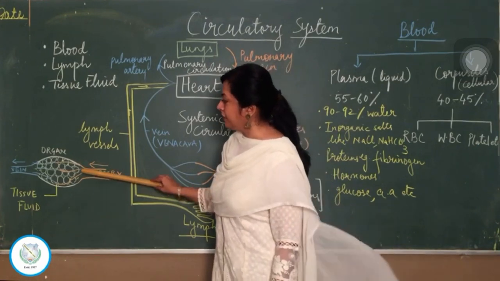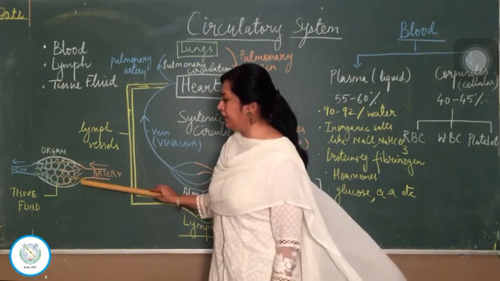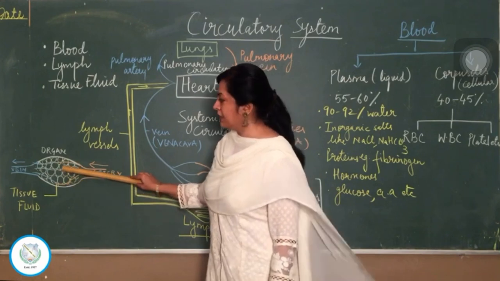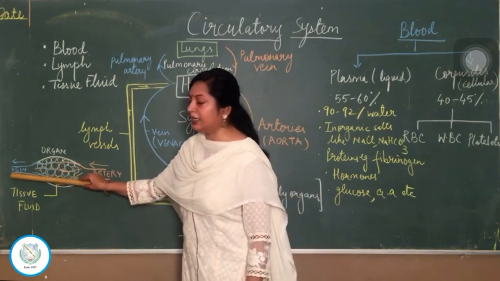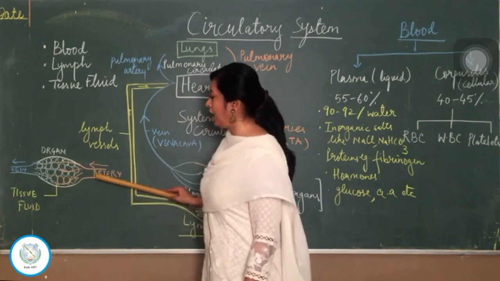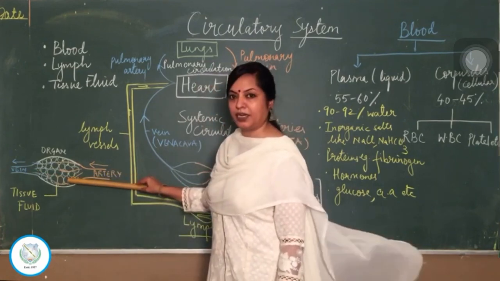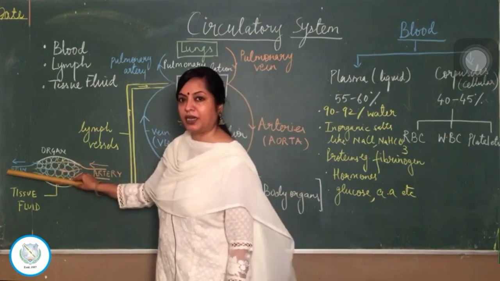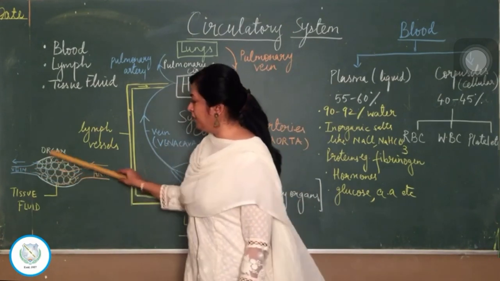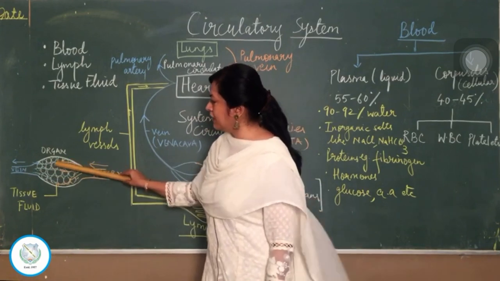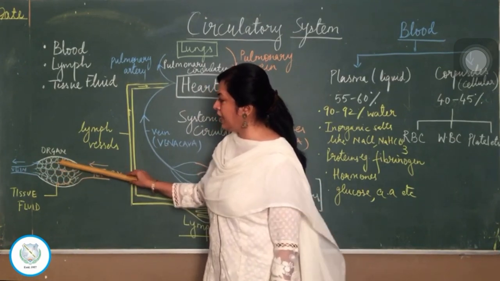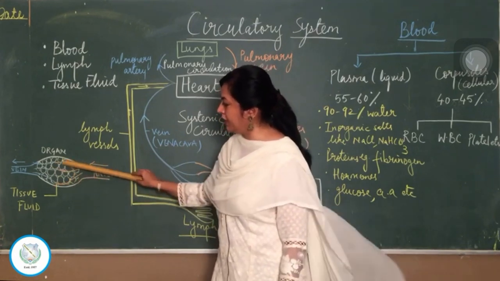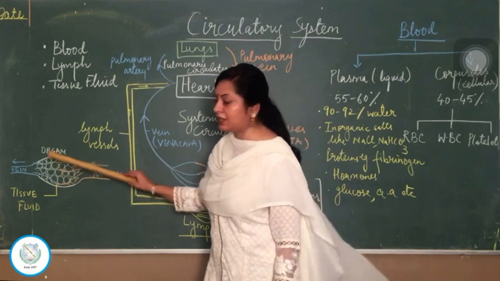This artery enters into this organ and divides into a number of blood capillaries, which you can see here. These capillaries further unite and leave as vein. So artery is bringing oxygenated blood into the organ and vein is carrying deoxygenated blood away from the organ. But in between, what is happening? These are the different cells arranged as tissues inside the organ. And you will see many capillaries passing here are touching these cells.